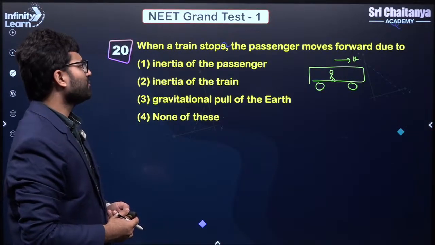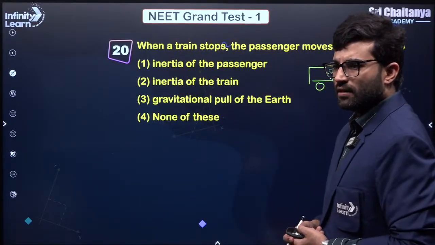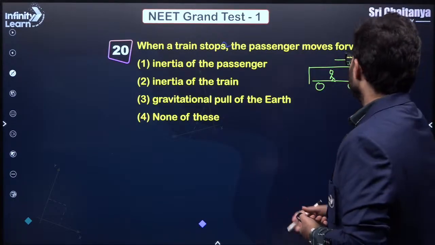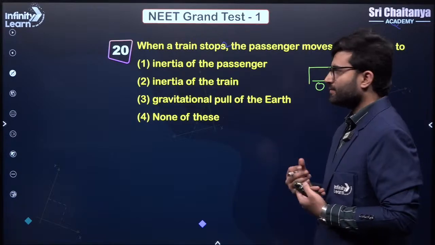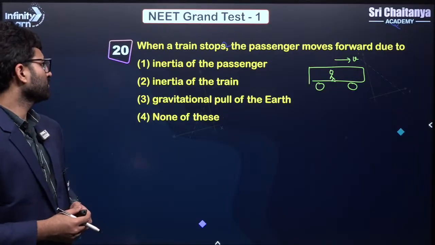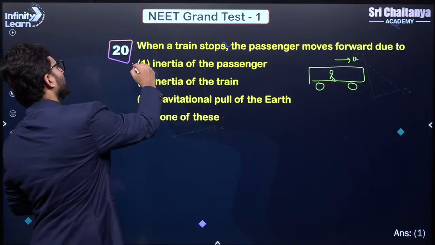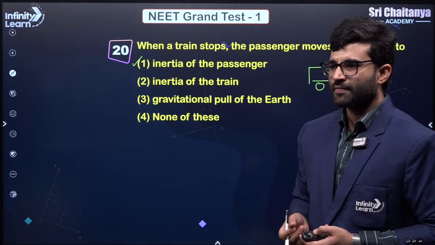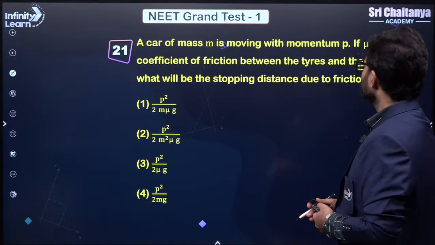When a train stops, the passenger moves forward due to. So both are moving, right? So basically, the passenger has inertia of motion and the train also has inertia of motion, right? But when the train stops, the passenger is still in motion, right? That's why the passenger falls forward. So the passenger is falling forward due to inertia of motion of the passenger himself. Understood?